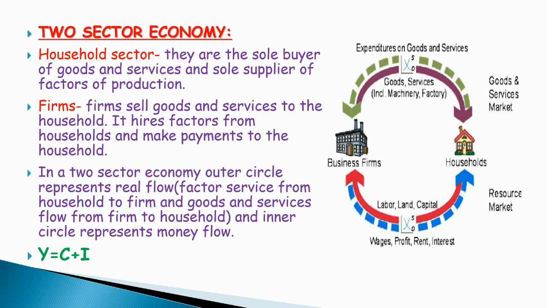It can be land, labor, capital and organization for factors of production. It spends the entire income on the purchase of goods and services produced by the business sector. The household sector receives income from the firm by providing the factors of production owned by it.